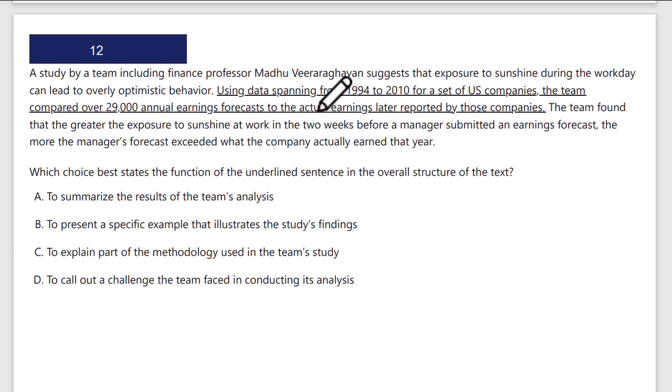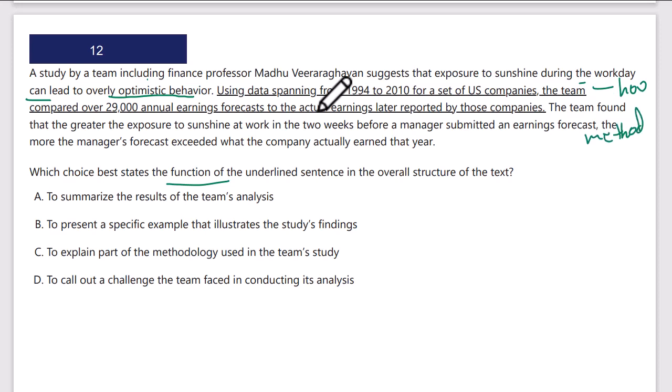Okay, which choice best states the function of the underlined sentence in the overall structure? So we want to know, what is this underlined section doing? A study by a team, including finance professor such and such, suggests that exposure to sunshine during the workday can lead to overly optimistic behavior. Using data spanning from 1994 to 2010 for a set of U.S. companies, the team compared over 29,000 annual earnings forecasts to the actual earnings later reported by those companies. Okay, this is kind of how they did it. This is the method.